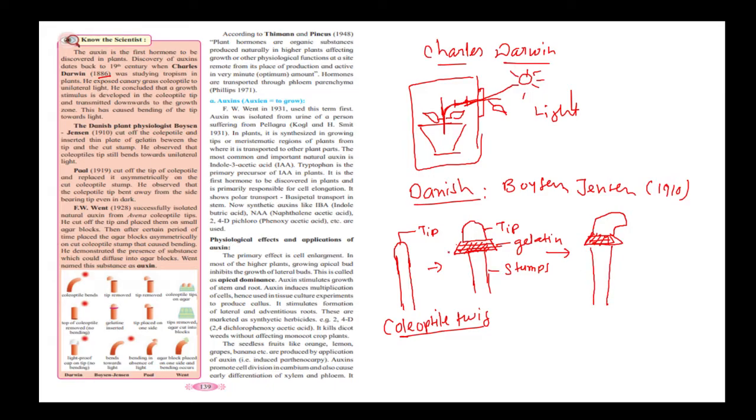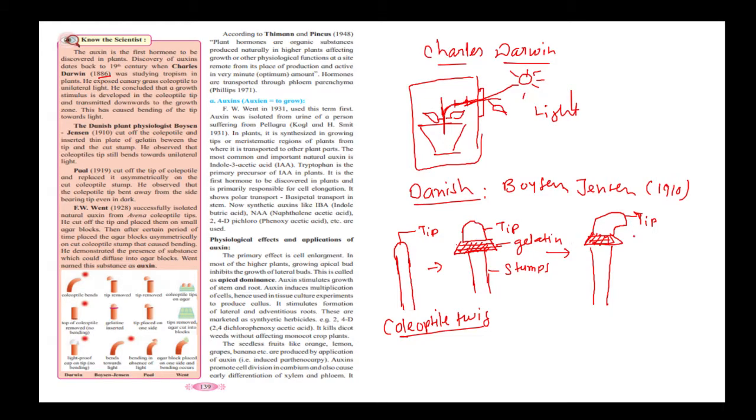Okay, earlier he thought that it was growing on its own, but then he asked, what if I cut the tip and separate it and allow gelatin? The gelatin is a porous material, which allows the substance to diffuse. So after cutting, he applied gelatin between the tip and the stump of the coleoptile, and he found that the tip still continued to bend